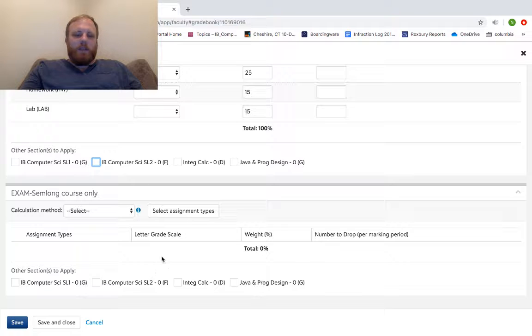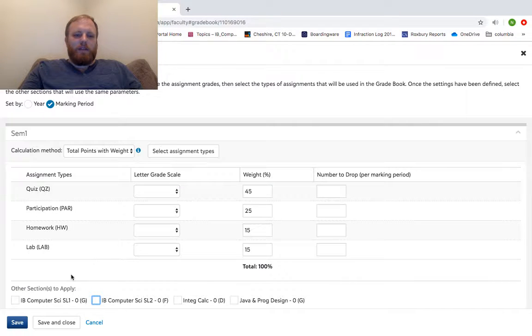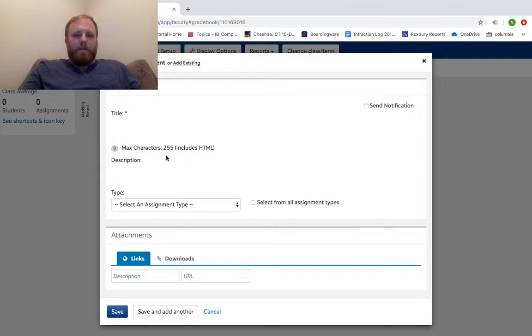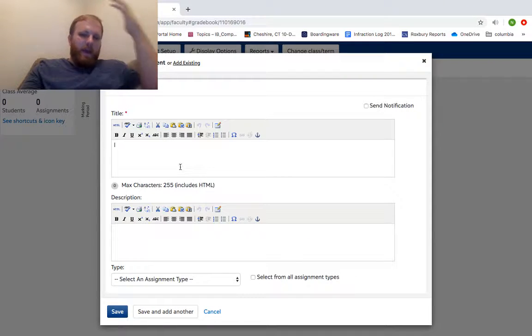Semester exams, again, don't need to stress about this right now, but that stuff is there. So just click save and close, or I'll just click cancel. But then that'll be all loaded in for you. So even if I put in one assignment, and I say, okay, I should have just put in all that information there, but I didn't.